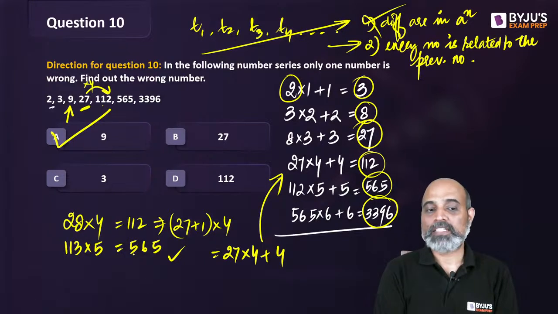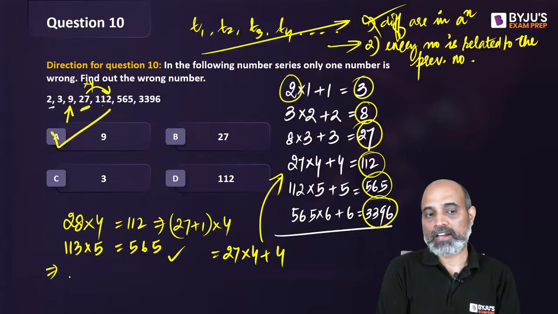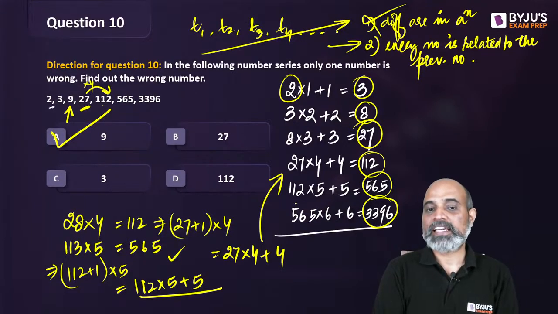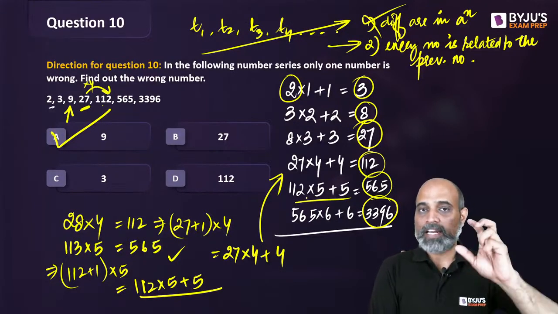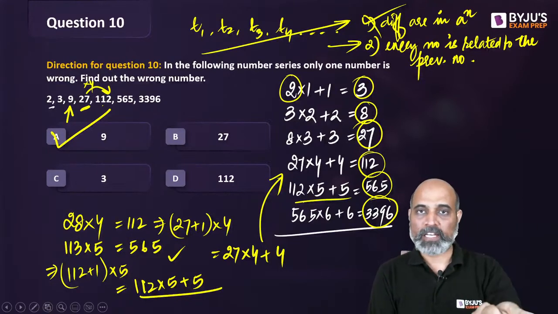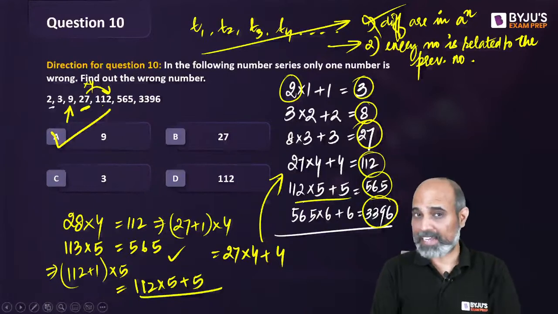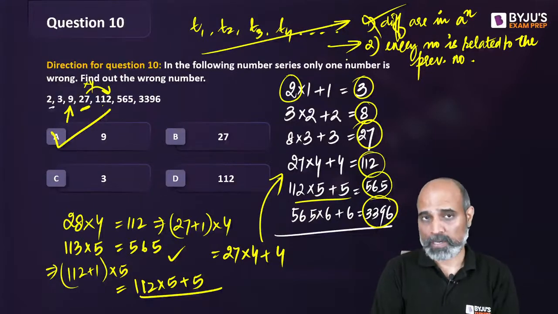And once I wrote down 113 as 112 plus 1 into 5 और इसको solve करा तो 112 into 5 plus 5. So I got the pattern कि क्या चल रहा है. We are looking at a particular term, multiplying it with a number and then adding the same number to get the next number. And the numbers we are multiplying and adding, it starts with 1.